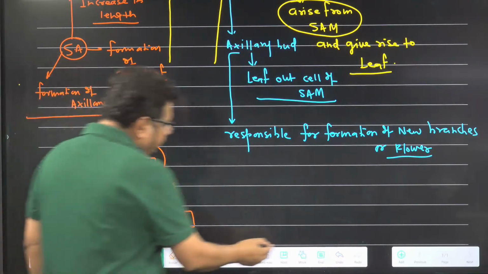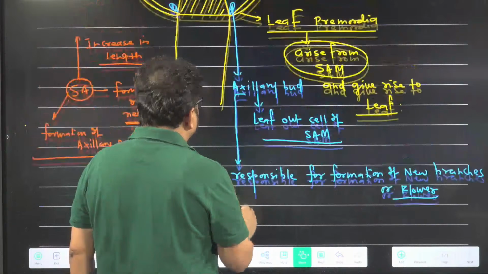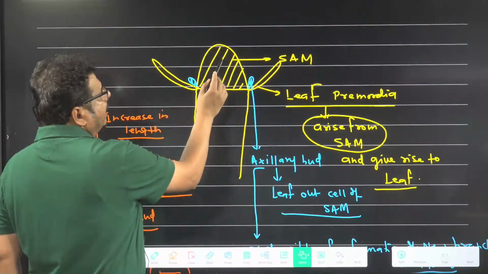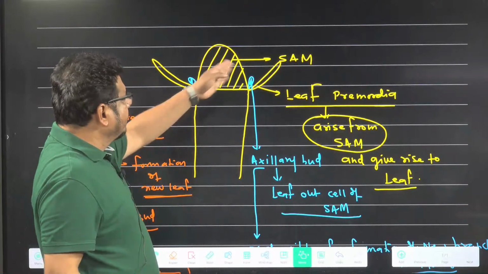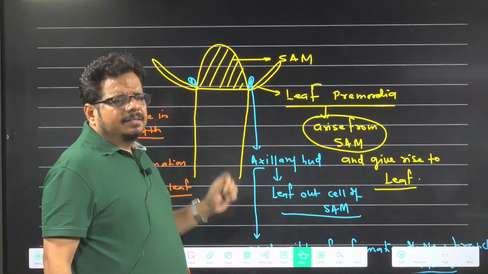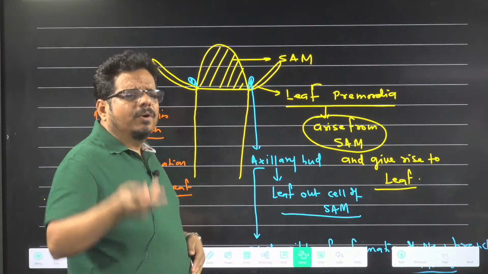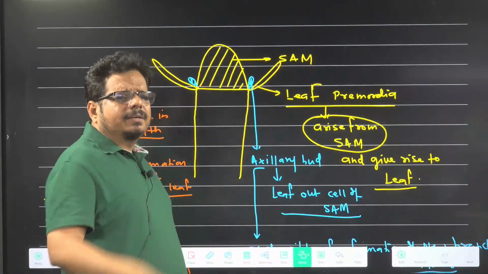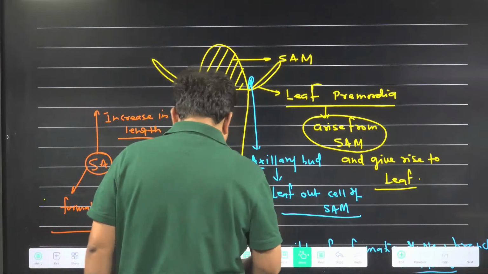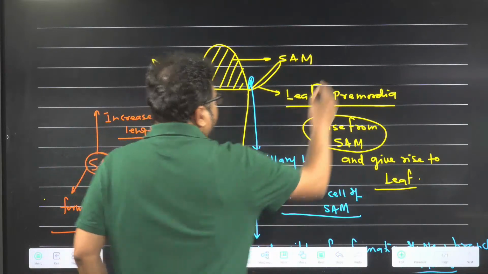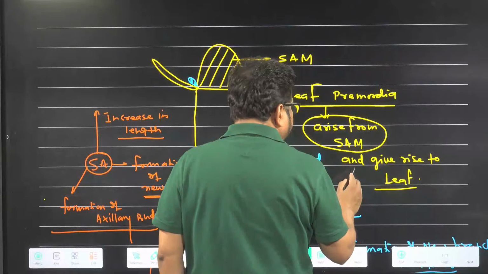So here NCERT wants to show you one thing. When SAM divides, SAM has which type of cells? Meristematic cells. So when they divide, new cells form, and these new cells are permanent cells. So when permanent cells form, some of the cells are left behind.